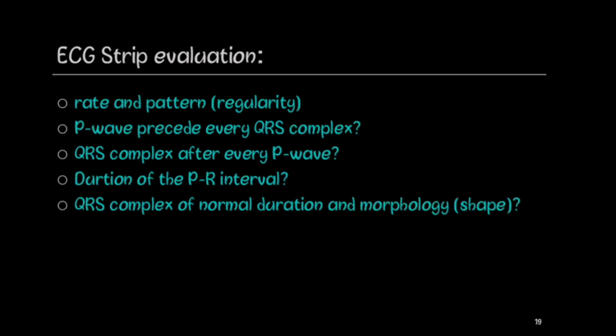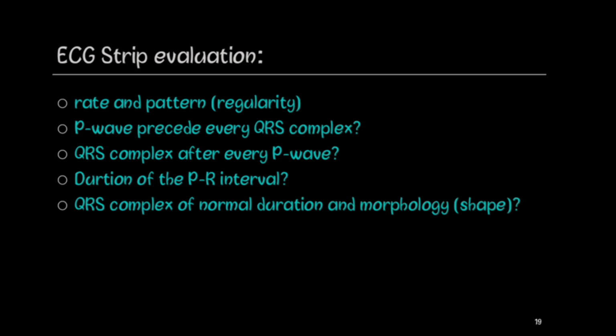Is the QRS complex of normal duration and morphology, that is shape? A QRS complex greater than 0.12 seconds indicates either that an impulse arose within the ventricle or was conducted abnormally through the ventricular conduction system. By answering each of these questions, the tendency to eyeball the rhythm and make a quick but inaccurate assessment is avoided.